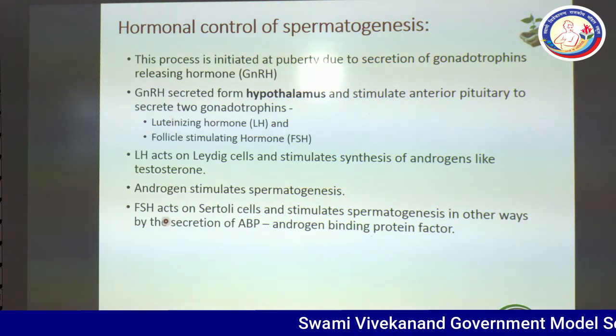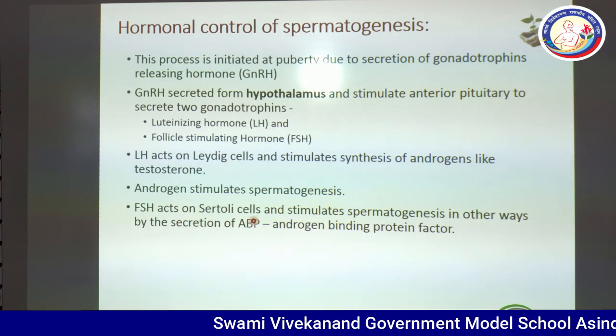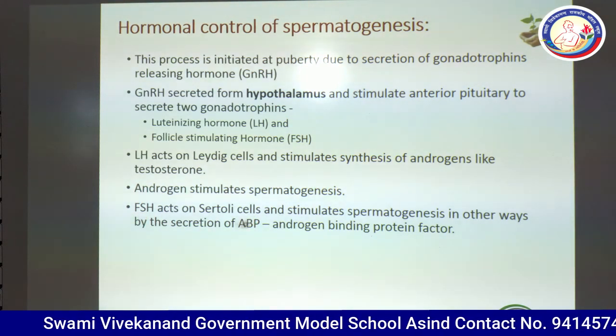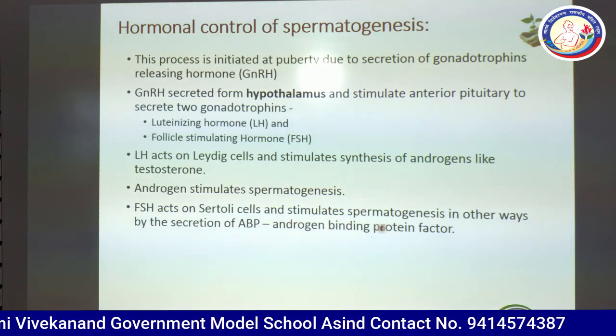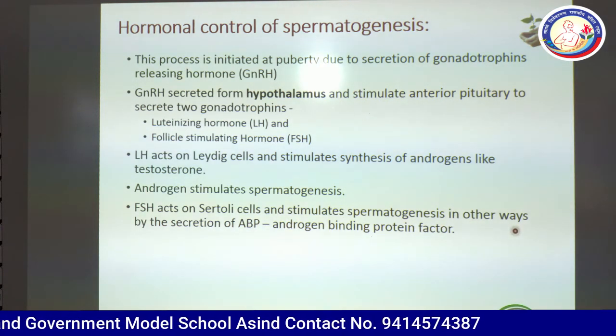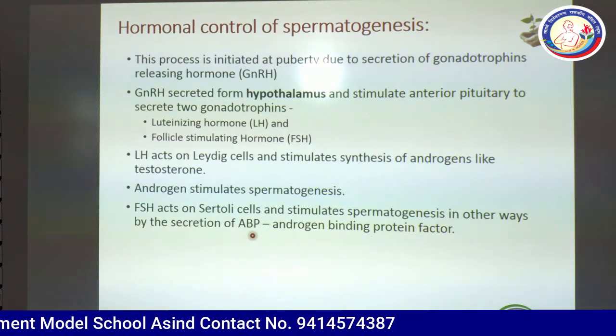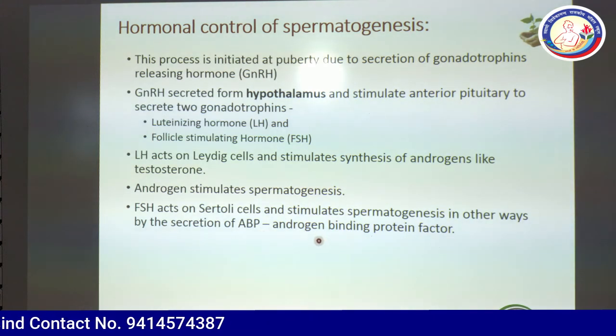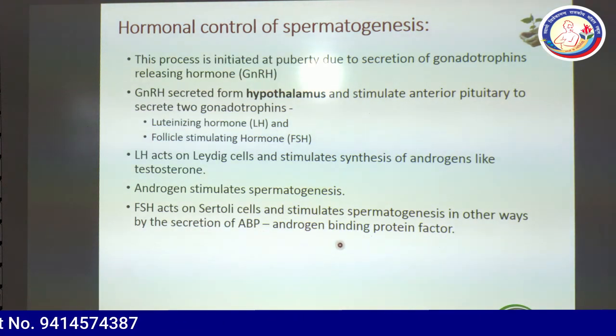FSH acts on Sertoli cells. That is the important point. FSH acts on Sertoli cells and stimulates spermatogenesis in other ways by the secretion of ABP, androgen binding protein. So this is the hormonal control of spermatogenesis.